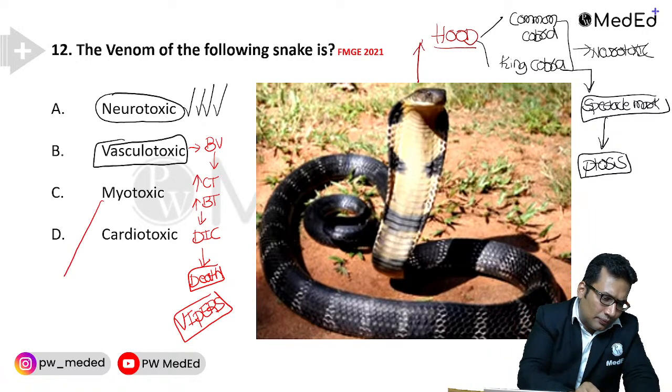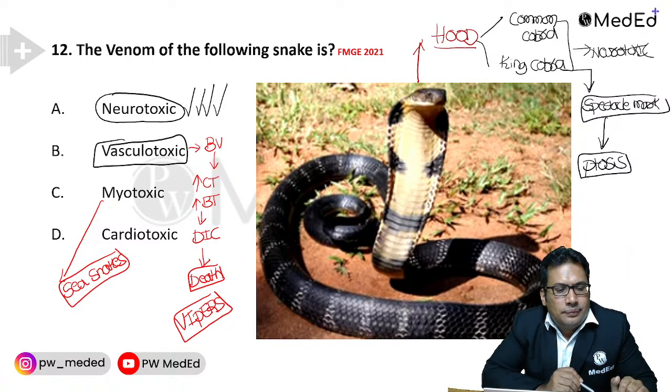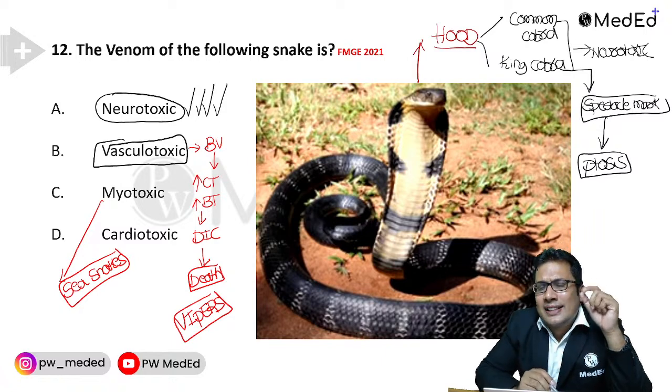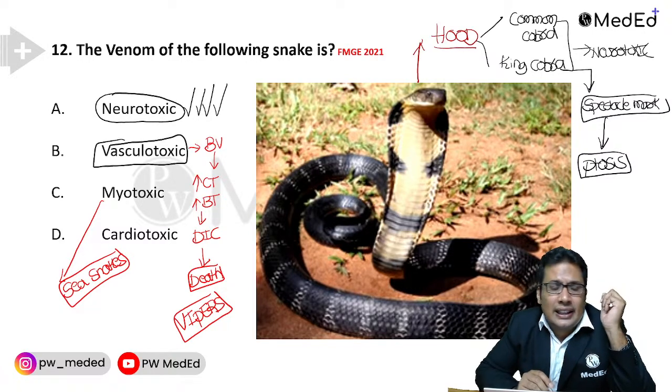Myotoxic, they are sea snakes. The sea snakes are myotoxic. Neurotoxic, they are known as Elapidae. Vascular toxic, they are known as Viperidae. And myotoxic, they are usually sea snakes.